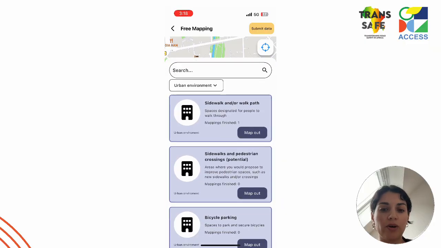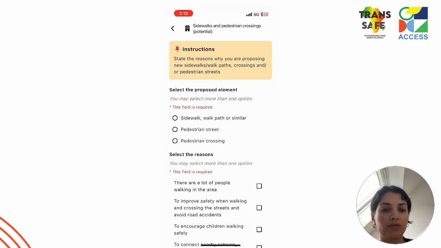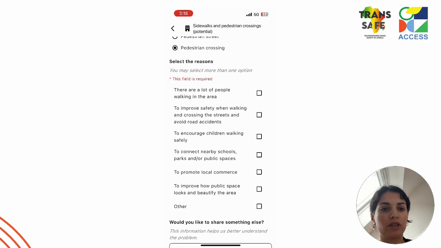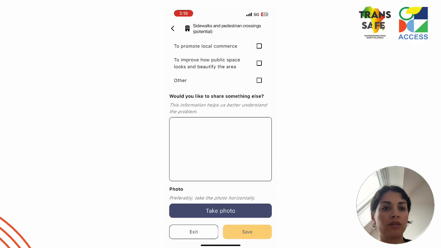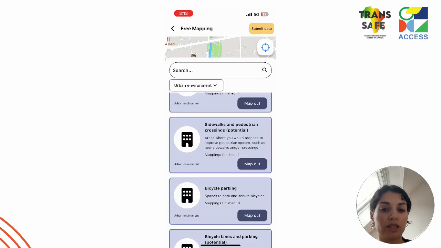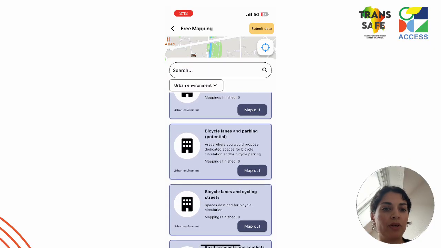Let's go through another example. This is for proposing elements that maybe are missing. In this case it is a sidewalk and pedestrian crossings. Here I'm proposing a pedestrian crossing. I can select the reasons for proposing this, and then I can save it.